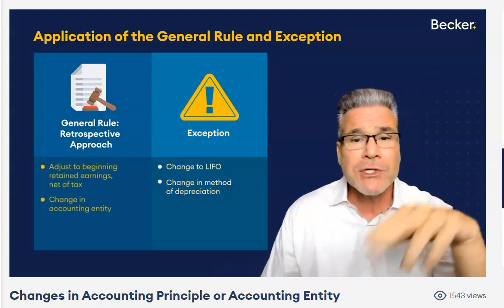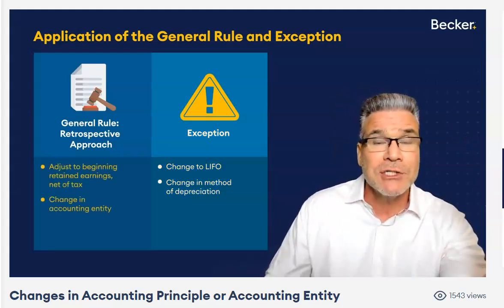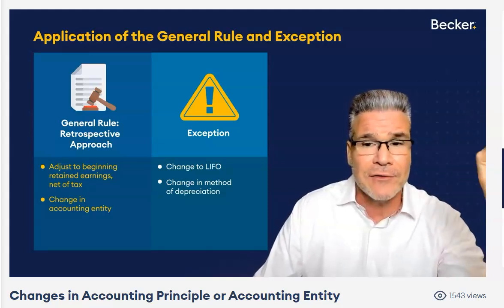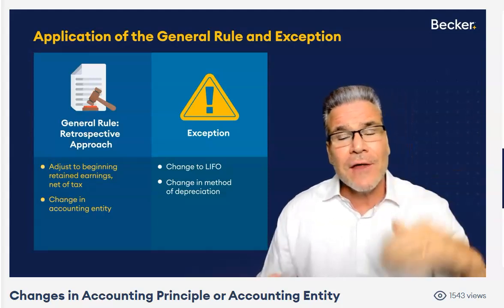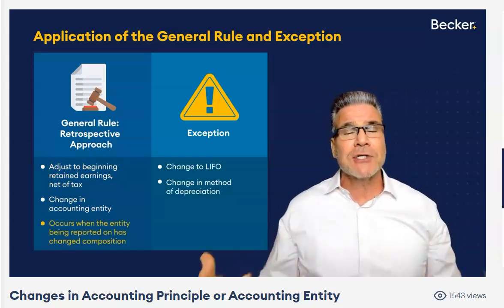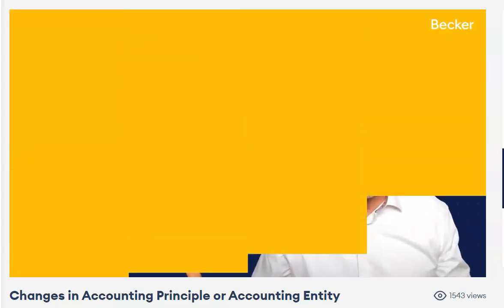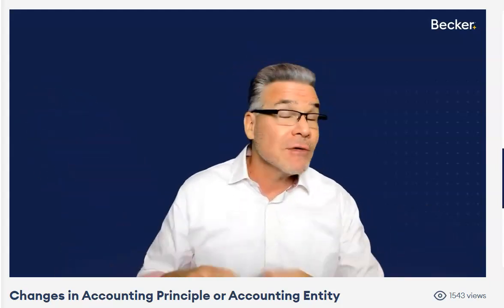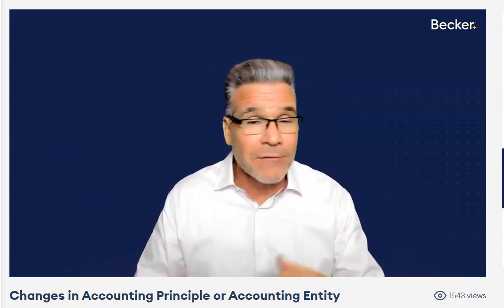The other time I want you to think of retrospective application, adjust beginning retained earnings net of tax, is a change in accounting entity. When the entity that's being reported on has changed composition, so they're consolidating. When you have control, you'll learn about this in another class. Generally, that's evidenced by owning more than 50% of the voting stock, but there's other ways you might have control, special purpose, variable interest entities, whatever.